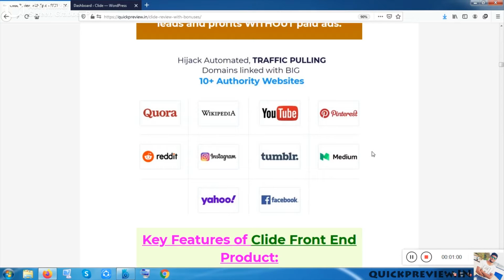You can access these platforms easily, get the expired documents, expired profiles and expired accounts, and purchase your own domain for the relevant account, profile or domain. And from the very beginning, from the very starting day, you will be getting massive traffic on your platform. So this is the purpose of Clyde.